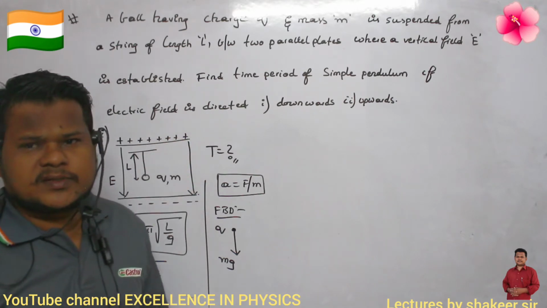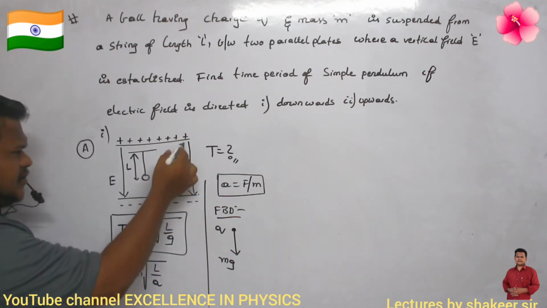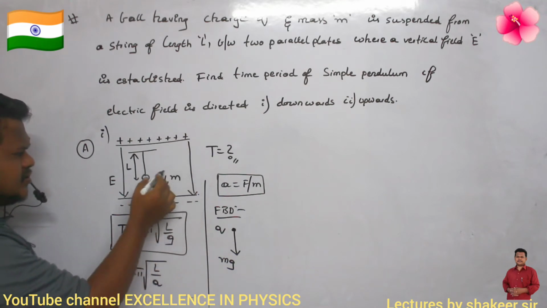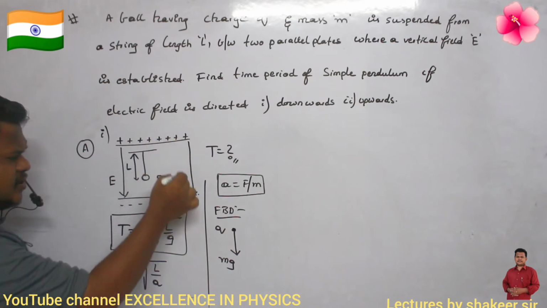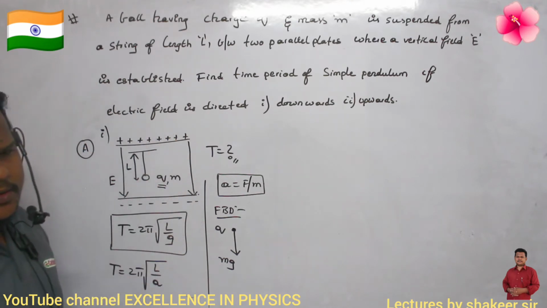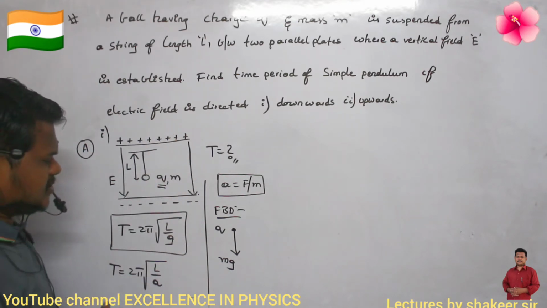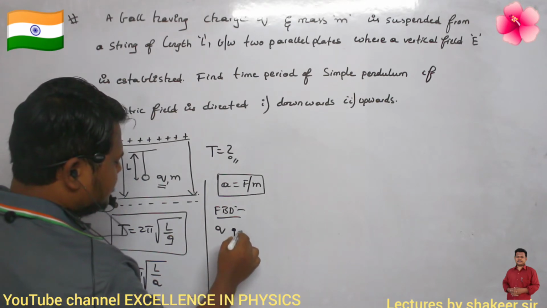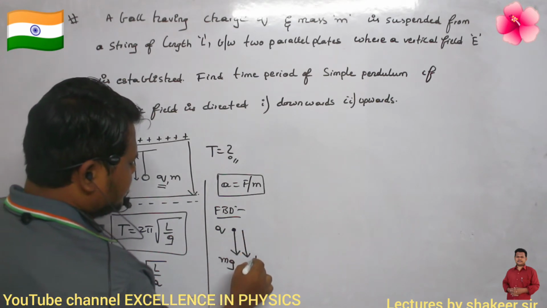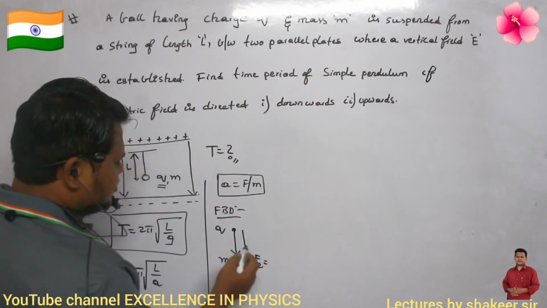Already we have discussed this, no? If the electric field is in the downwards direction, and this bob is having a charge of plus q, then this plus q also will definitely experience force in the same direction. So mg and one more force acting in the downwards direction is the force due to the electric field.